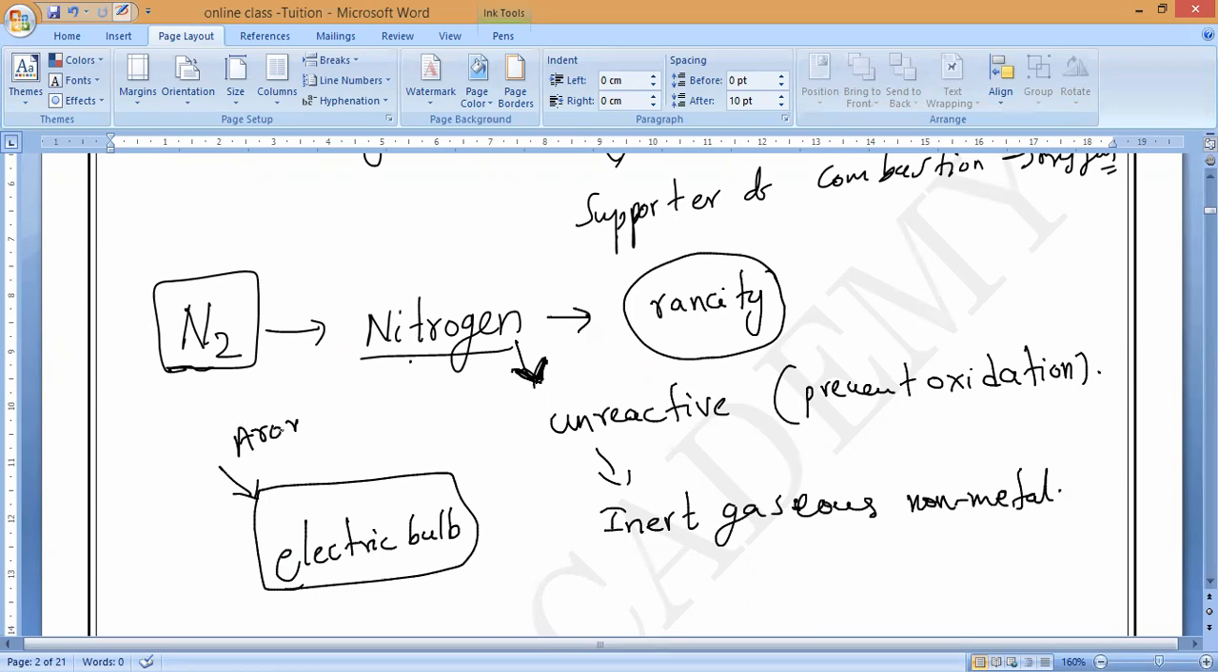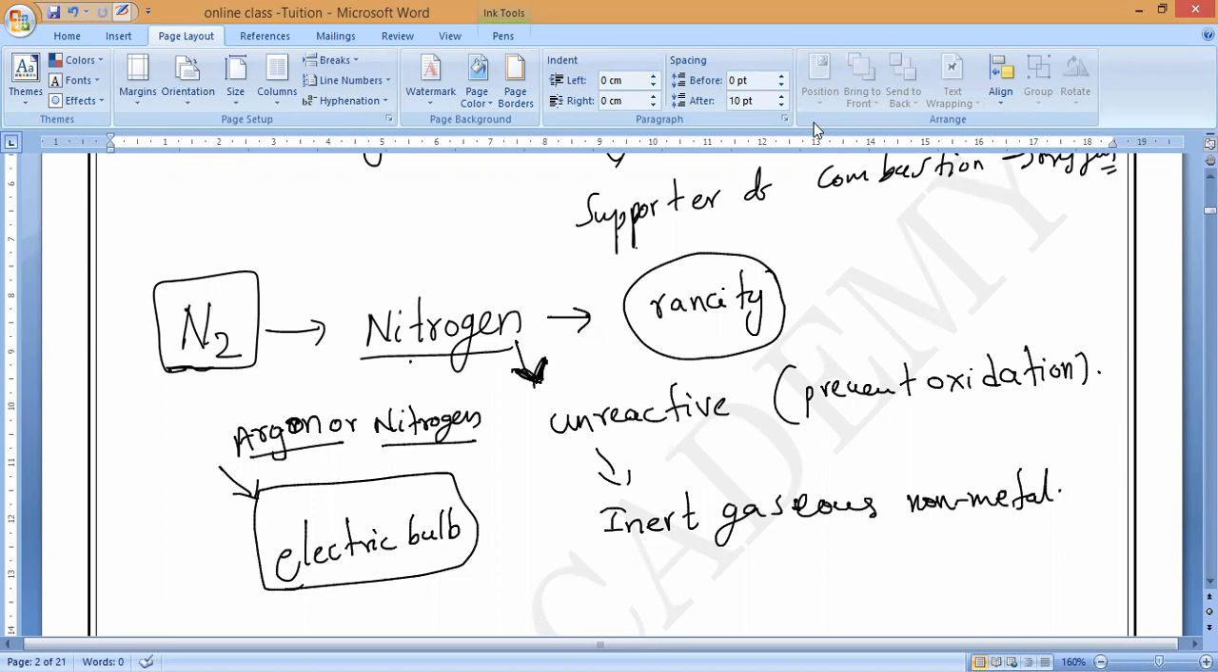Argon gas only. So argon gas or nitrogen will be filled because both are unreactive and they will prevent corrosion or oxidation of tungsten. Understand? Please respond.